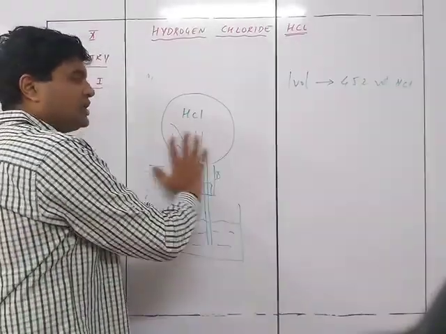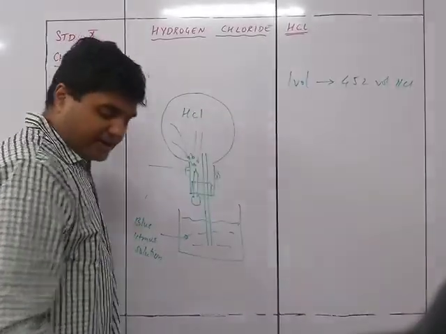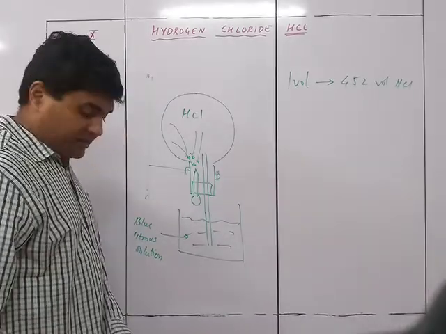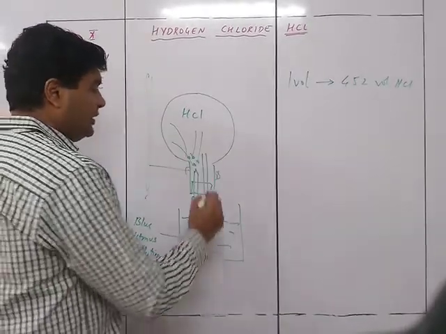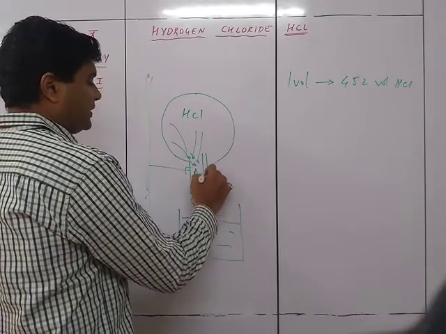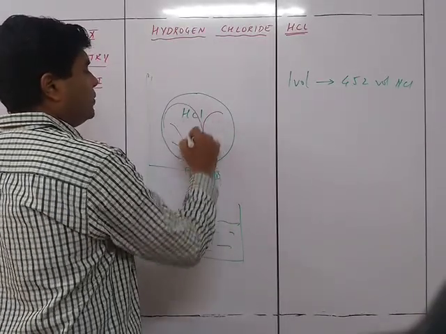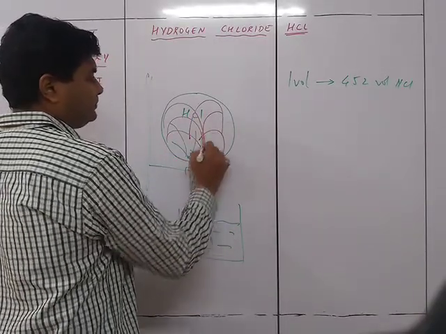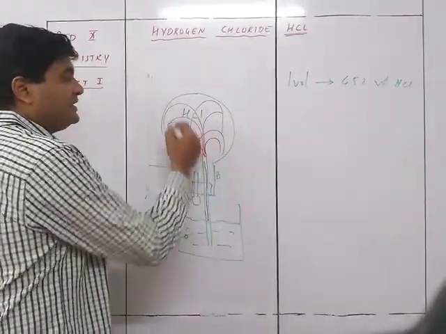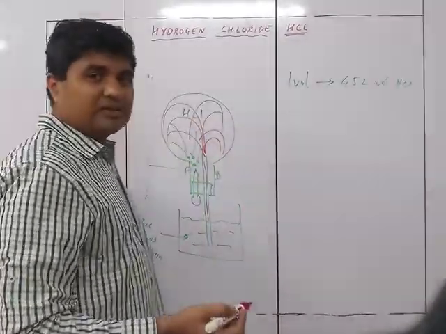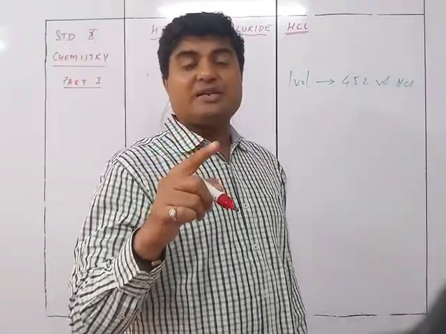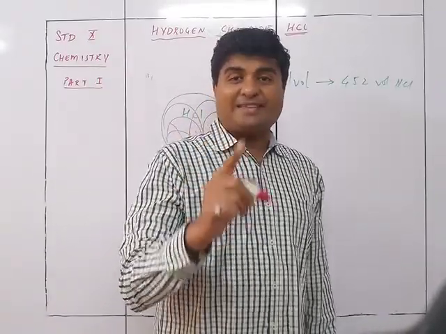There will be low pressure generated. Due to the low pressure generated over here, what will happen? This blue colored solution will enter into this flask and will give you a red colored fountain. Why a red colored fountain? Because inside now are a few droplets of the HCl gas, which is acidic in nature.